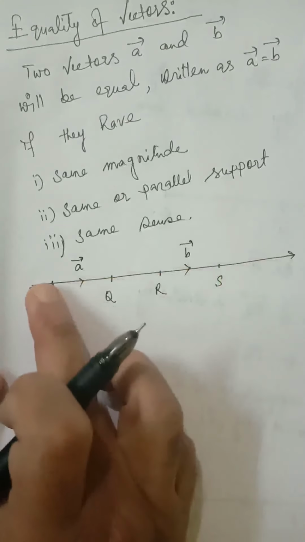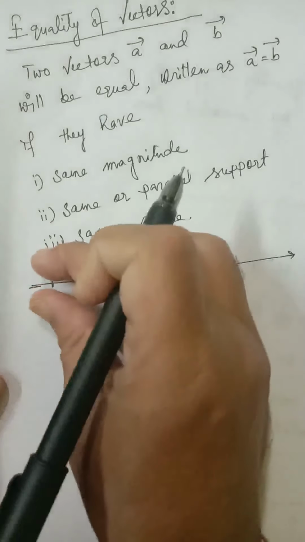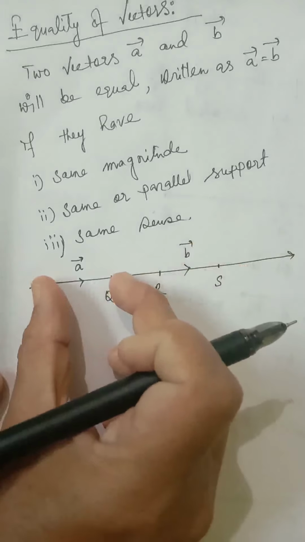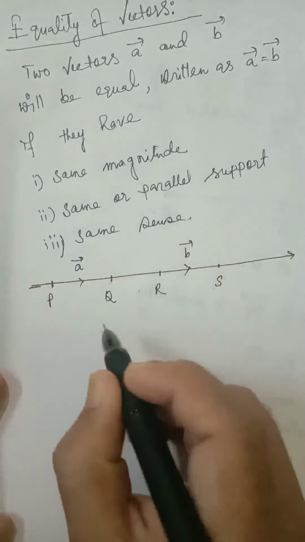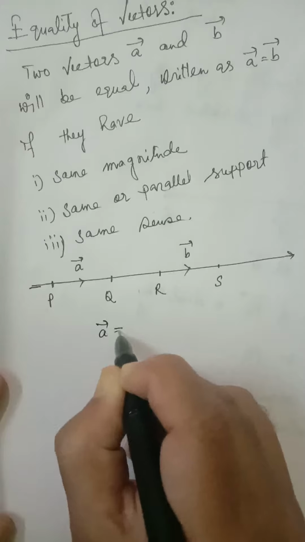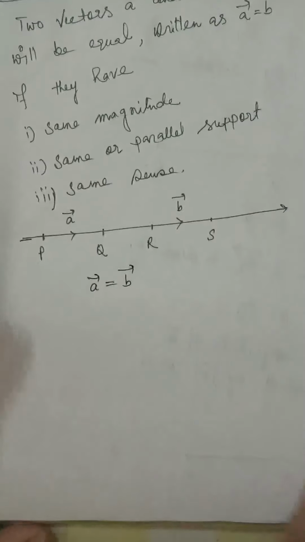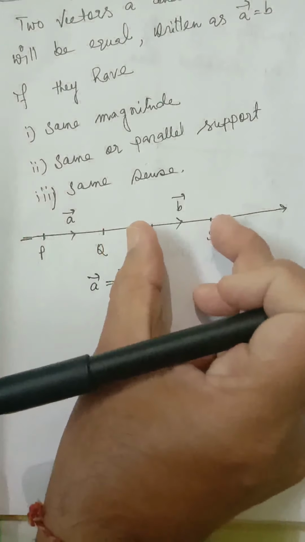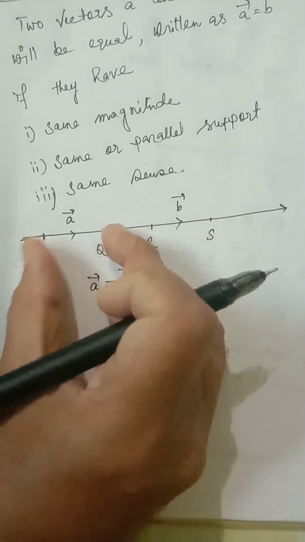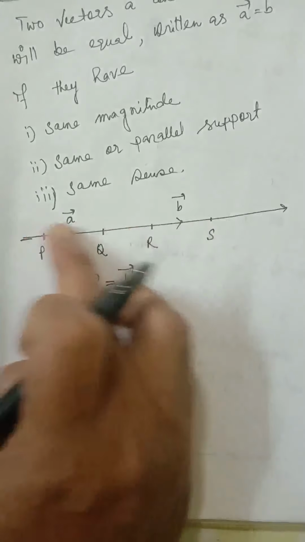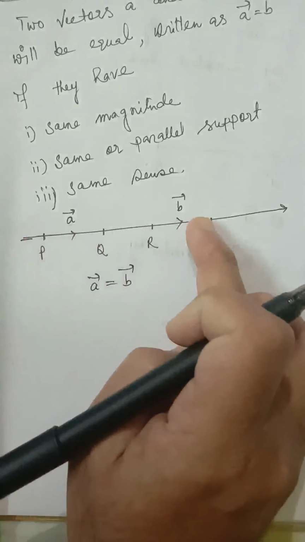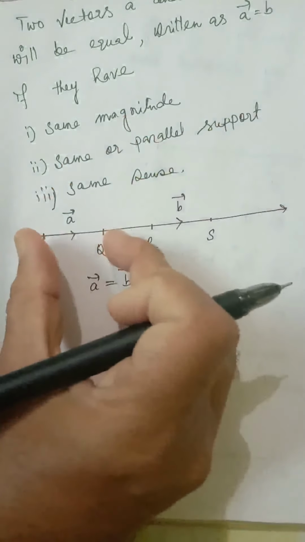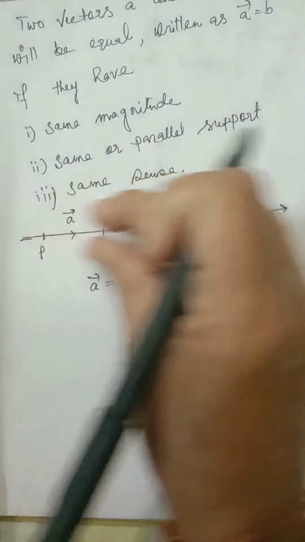You can see direction is from P to Q, R to S. So they have same sense, same support, and the length of PQ and length of RS are equal. Here A vector and B vector are equal. They have same magnitude, same sense, and same support, because PQ and RS both lie on the same ray.